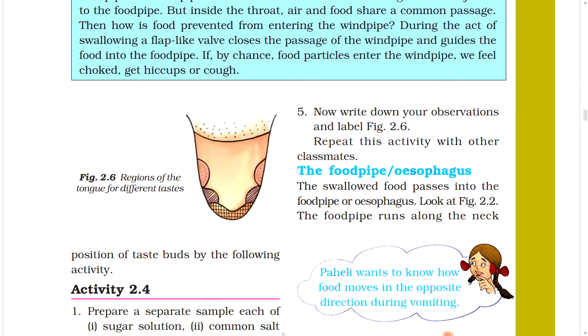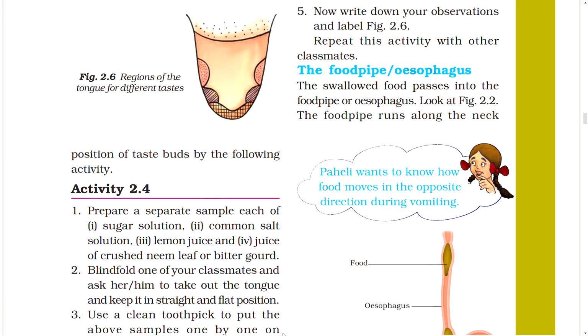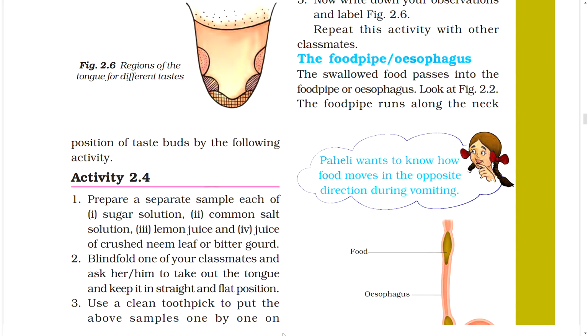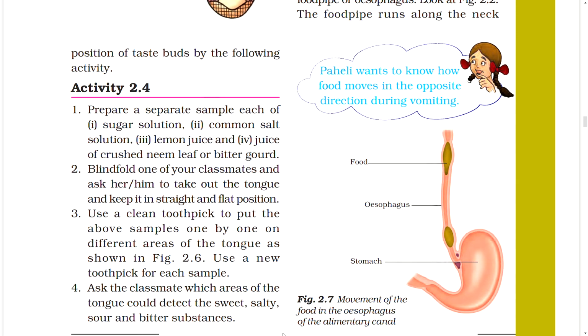Figure. Regions of the tongue for different tastes. Find the position of taste buds by the following activity. Activity 2.4. Do this. 1. Prepare a separate sample each of: 1. Sugar solution, 2. Common salt solution, 3. Lemon juice, and 4. Juice of crushed neem leaf or bitter gourd.